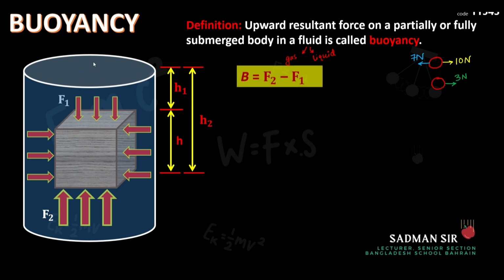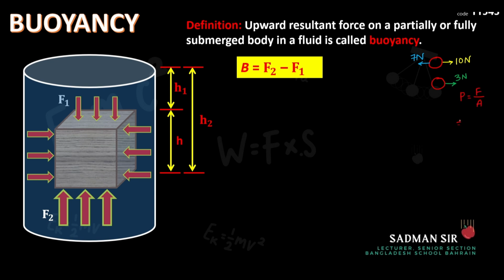Now, the resultant force, as I was saying, will be F2 minus F1. Why will it be F2 minus F1? Because we will subtract the smaller force from the larger force. Then we already know from the equation of pressure, P is equal to F by A. So from here, if I cross multiply and develop an equation for F, I will get F equal to PA, right? So this F2 can be replaced by P2A.